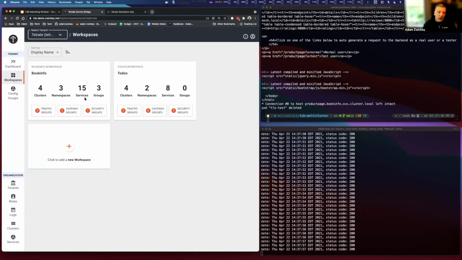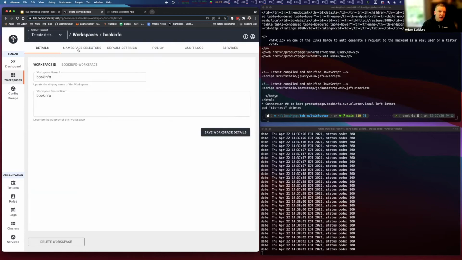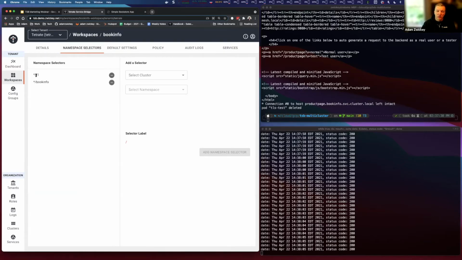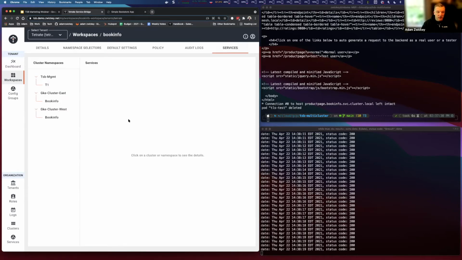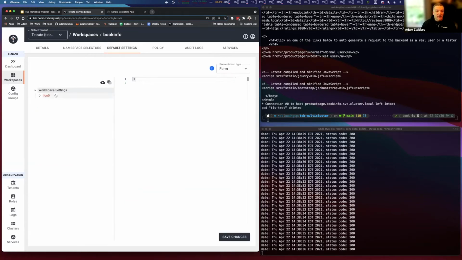And I can say for every service that's part of my book info workspace, and that is going to be scoped by selectors, which is a tuple of a cluster, which I have a star, so it's all clusters, and namespaces. So any cluster that's onboarded that has the T1 namespace or the book info namespace is going to be sucked into this workspace and consistently have configuration and policy applied. And so you'll see my two GKE clusters and then my edge, that is my external load balancing into my clusters. So I can set a baseline policy for this.